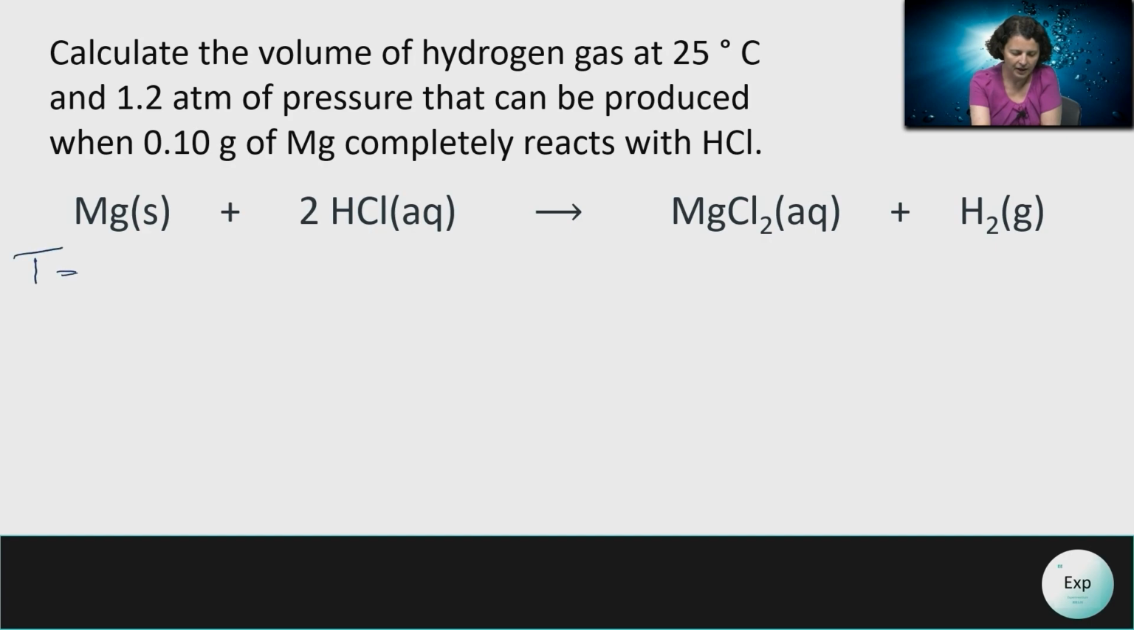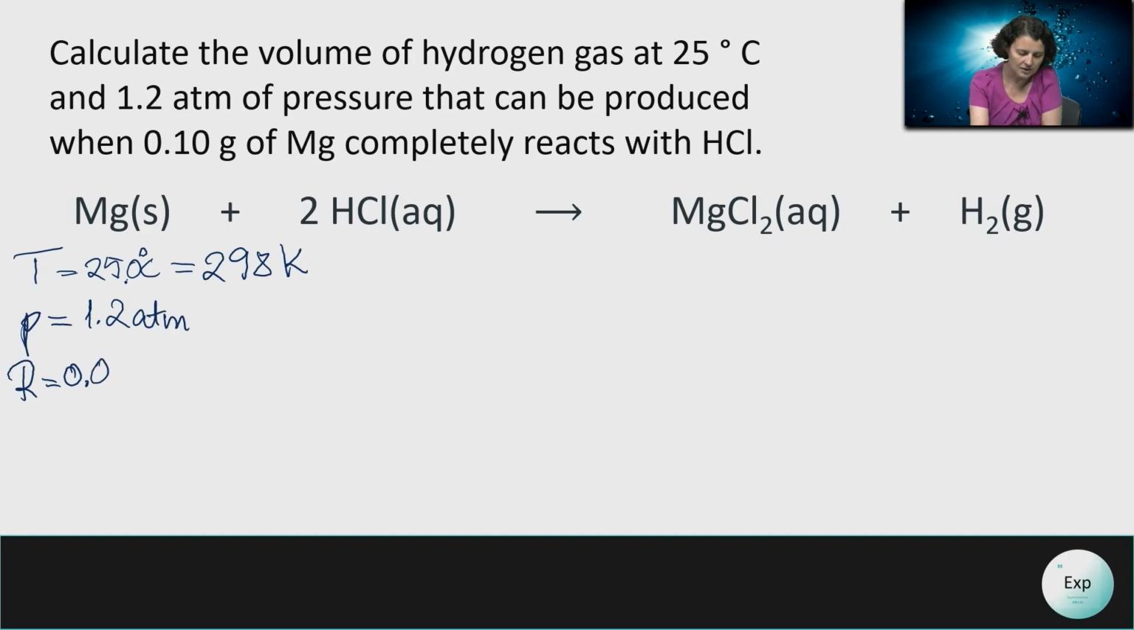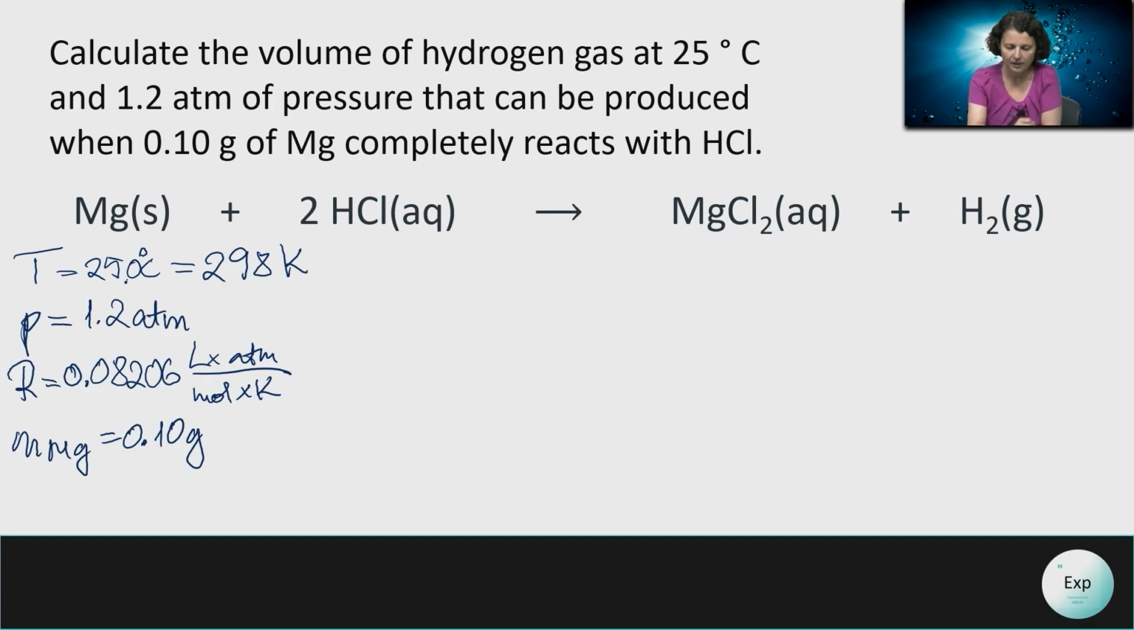We have our temperature as 25 degrees Celsius, which converted to Kelvin will be 298 Kelvin. We also have our pressure provided as 1.2 atmospheres, and we can keep it as such as long as we're using the R value that contains the atmosphere in it, which is 0.08206 liters times atmosphere over moles times Kelvin. And then we know that we have a mass of magnesium of 0.10 grams.